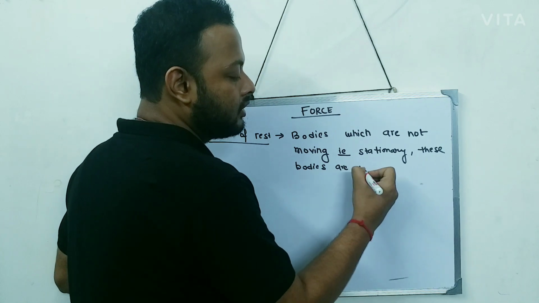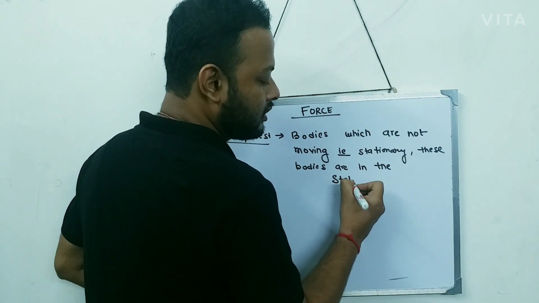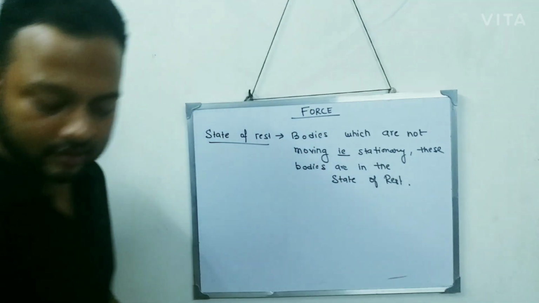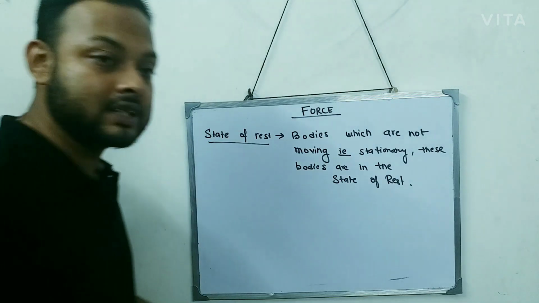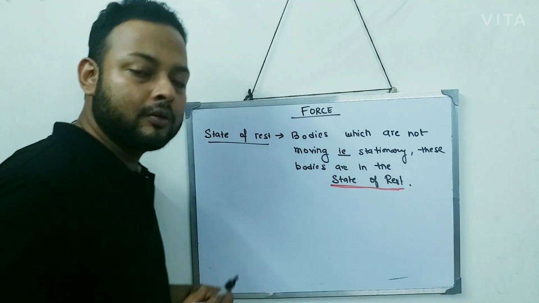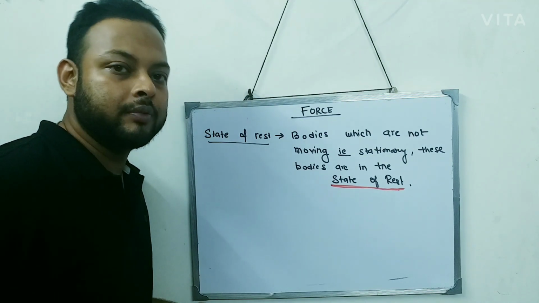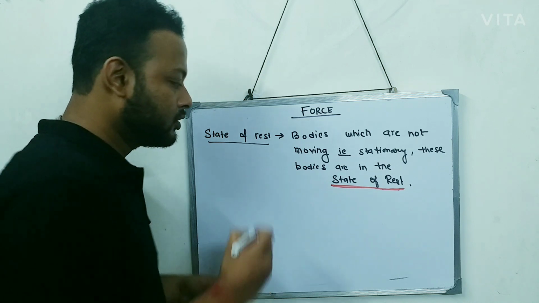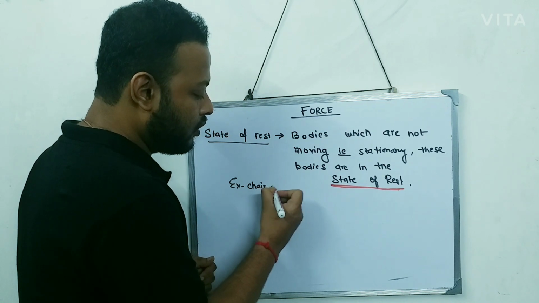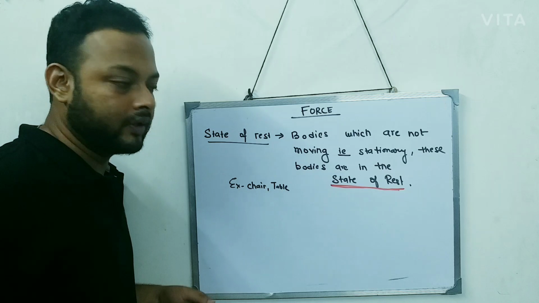Clear? So the bodies which do not move are in a state of rest. And what are the examples that we can give for the state of rest? A chair or a table in your room, which is not moving.